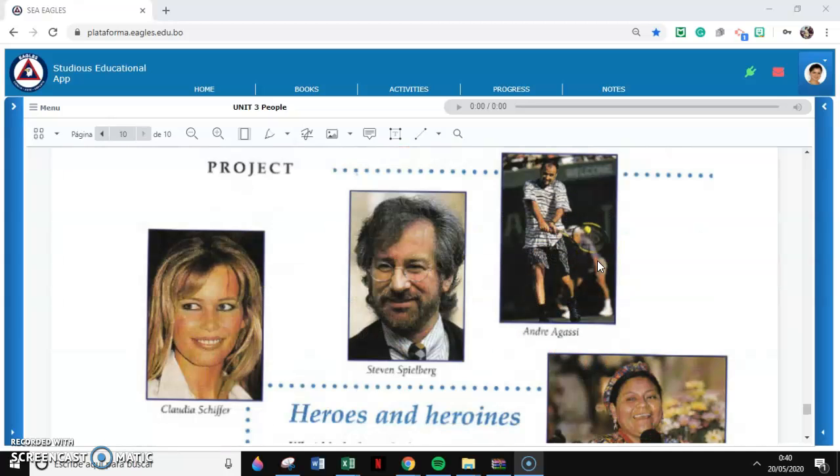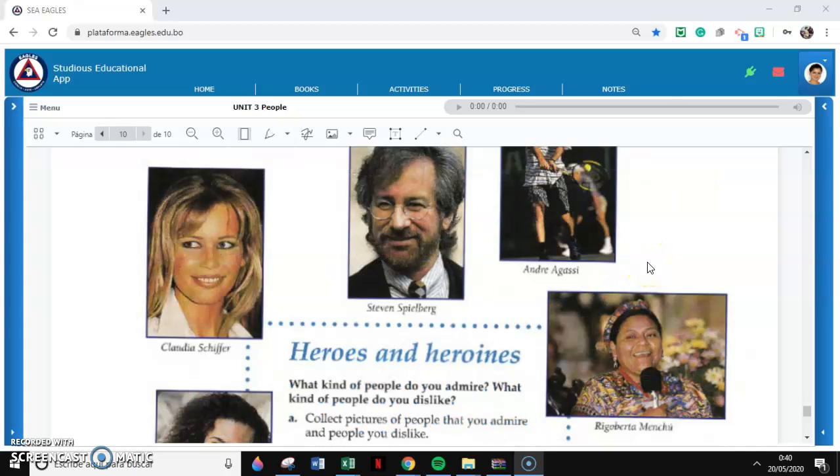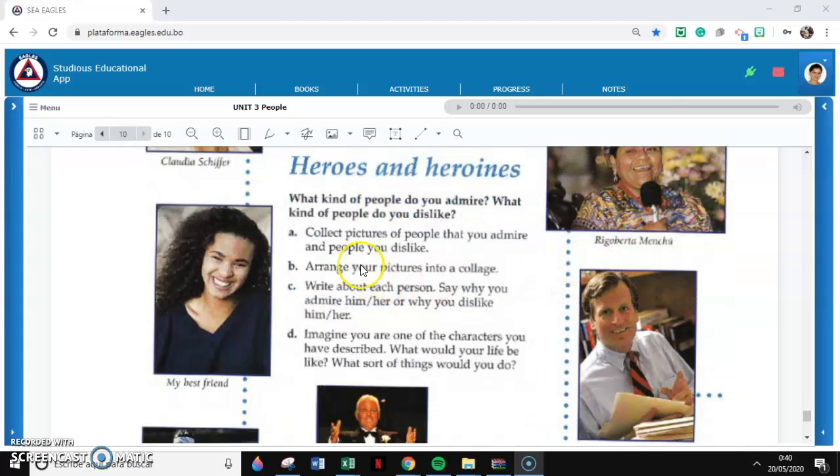So I think this will be very interesting for you to do. So pay very close attention to what you have to do, okay? So here it says, what kind of people do you admire? What kind of people do you dislike? So I would like you to please think about the people you admire.